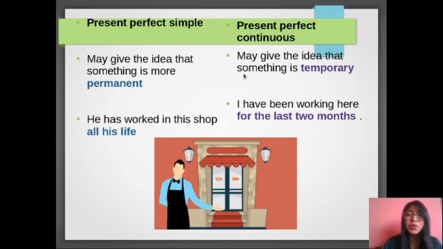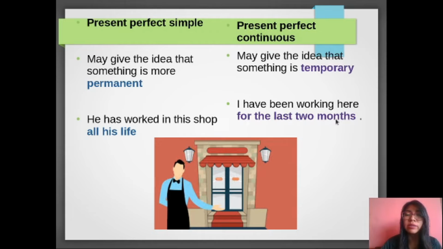The third difference between both tenses is the following. The present perfect simple may give the idea that something is more permanent. The present perfect continuous may give the idea that something is temporary. Here you have some examples. He has worked in this shop all his life. Okay, in that case, that is a permanent action. In this case, I have been working here for the last 2 months. In this case, that is temporary.